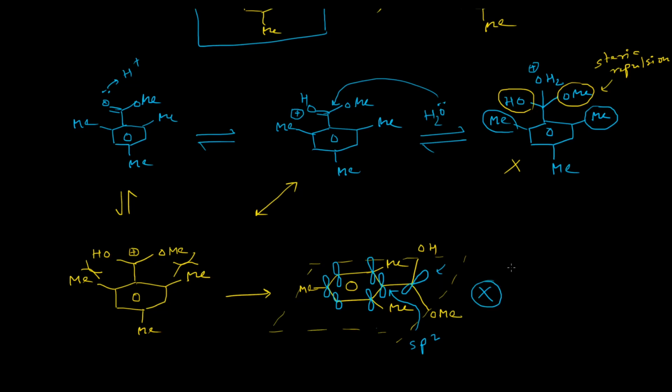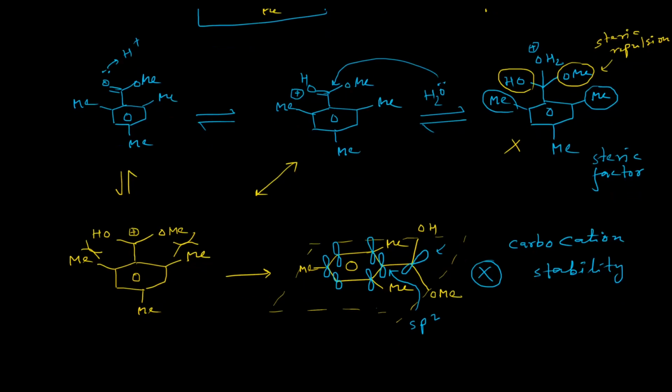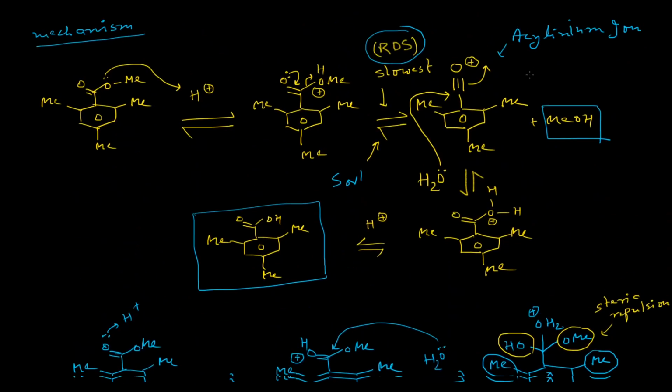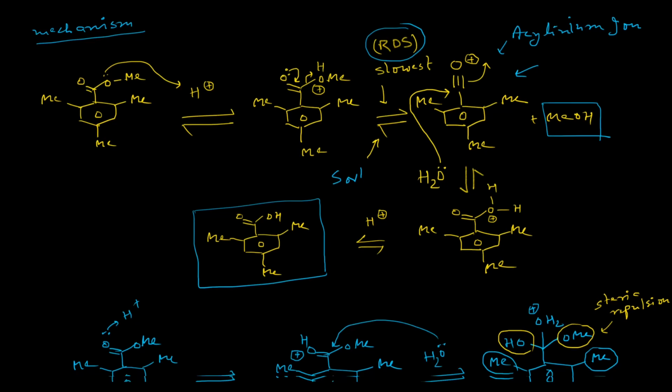So in terms of carbocation stability, and also in terms of steric factor, you can now understand why this AAC1 mechanism is actually operating. Instead of forming this type of unstable carbocation, it forms a highly stable acylinium cation, which then undergoes a very facile nucleophilic attack by this water molecule. Okay, so this is the mechanistic aspect of the AAC1 reaction.